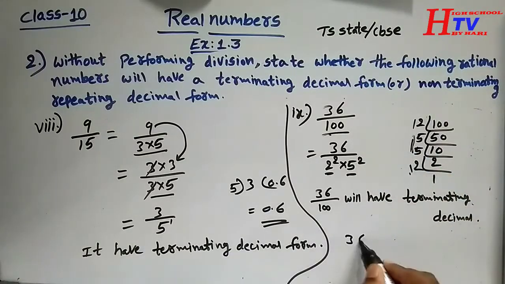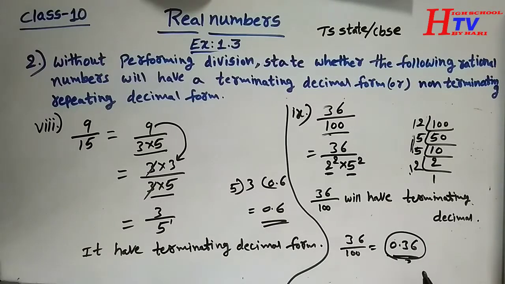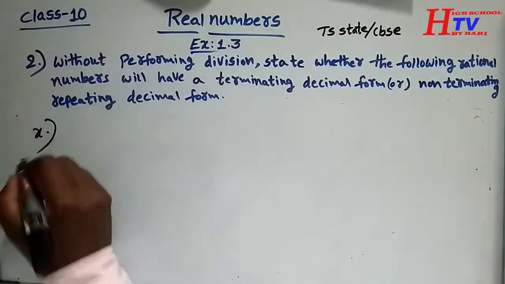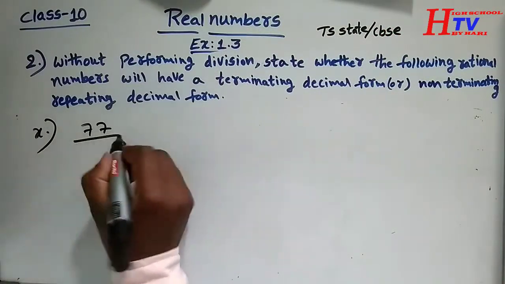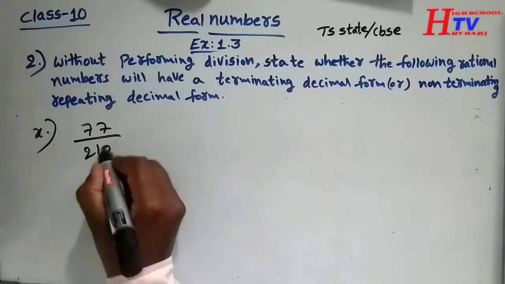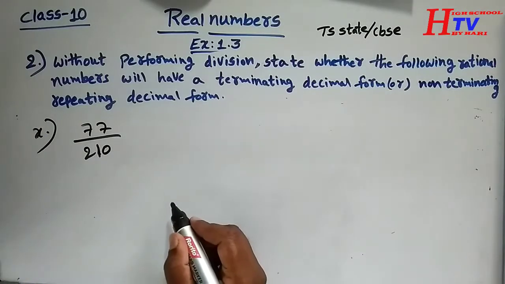36 by 100 is equal to 0.36. By dividing this, we get 0.36. It is a terminating decimal. Now the last question, the 10th one: 77 by 210.